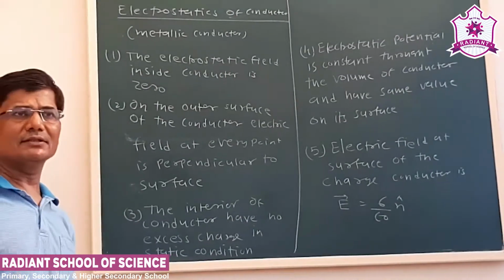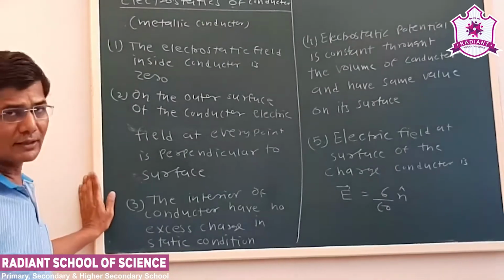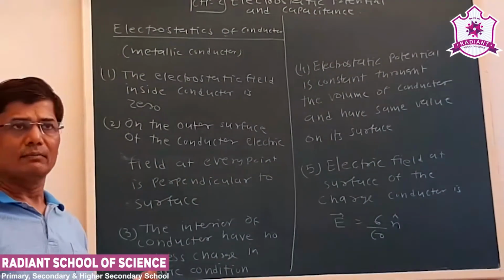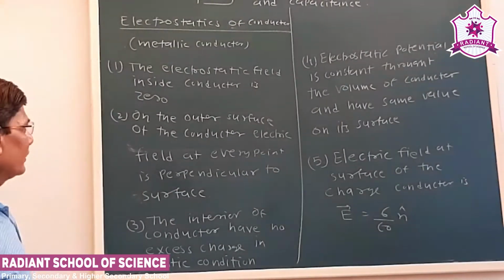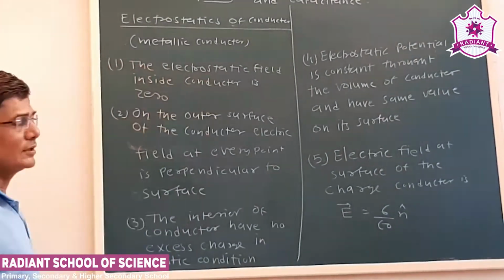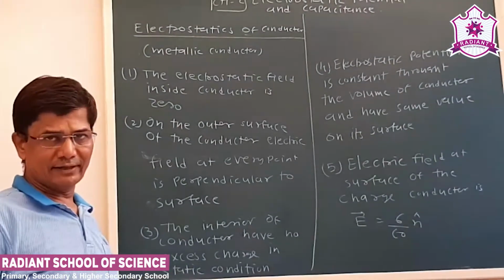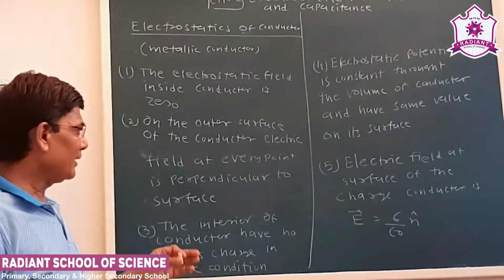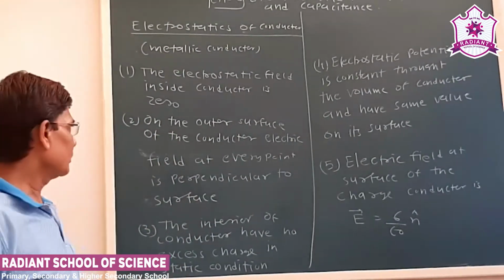Whenever we talk of a conductor in this lesson, we assume they are metallic conductors. We studied the configuration of metallic solids in our 11th standard. Now what are the important points here? The first point is this: the electrostatic field inside the conductor is zero. Why? Because the charges are distributed in such a way that there will be no undistributed charge, so the electric field will be zero.